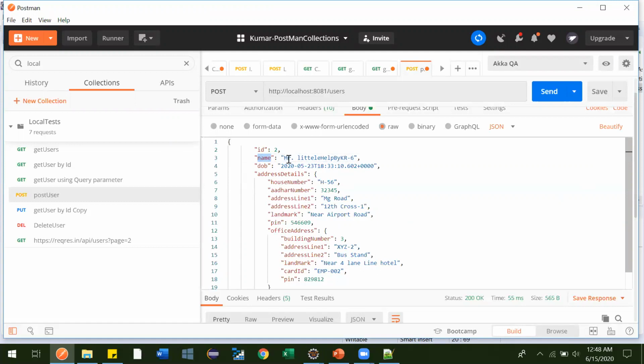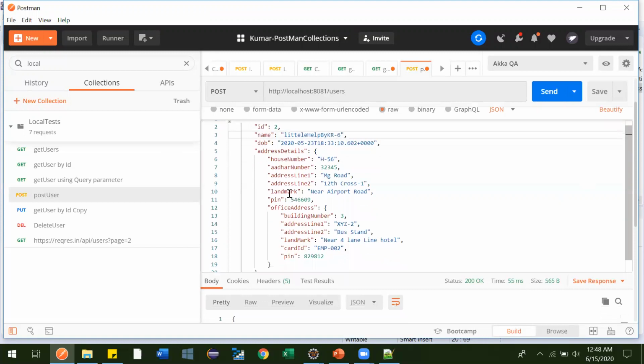So in those cases, whenever we are adding any name, the response should start with this. Here, suppose we are trying to verify this landmark. It should always start with near. We are not bothered about what text is written after that. We are only bothered that it should start with near, or with N, or with NE, anything. So let's go to this landmark and we'll see.